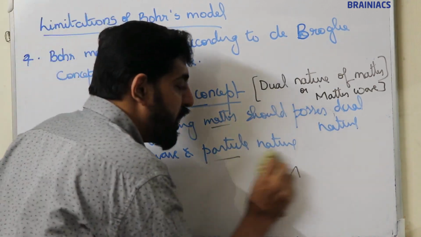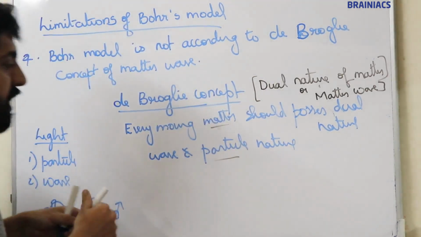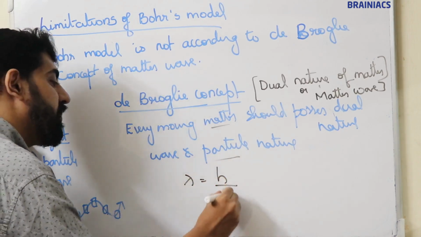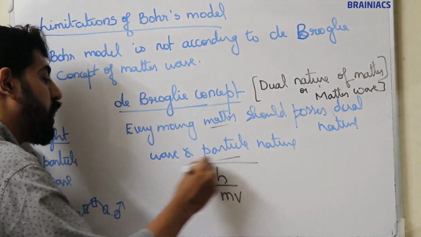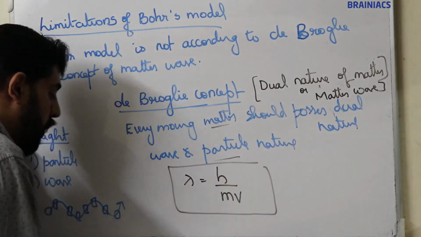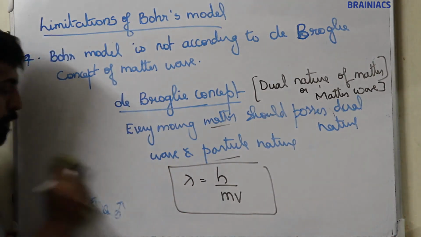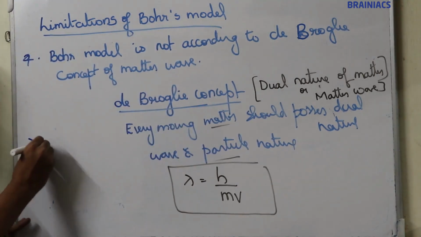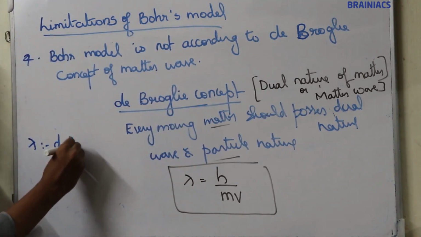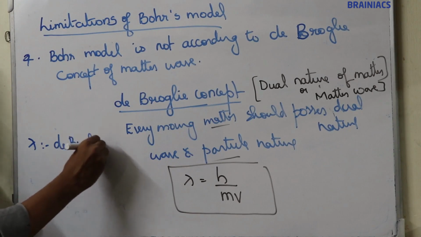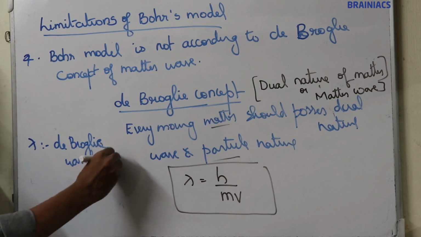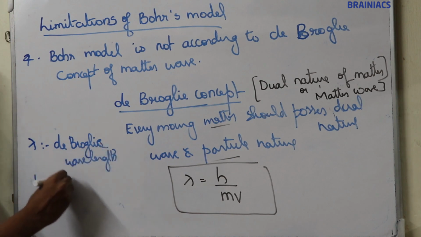And he proposed an equation for this: lambda equals h by mv. Lambda is the de Broglie wavelength. h is Planck's constant.